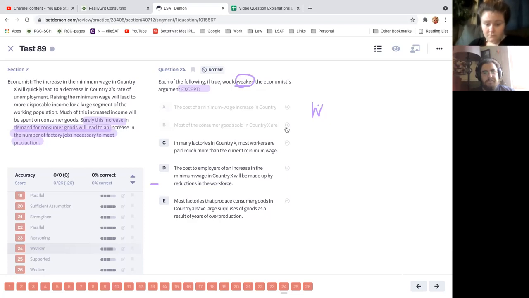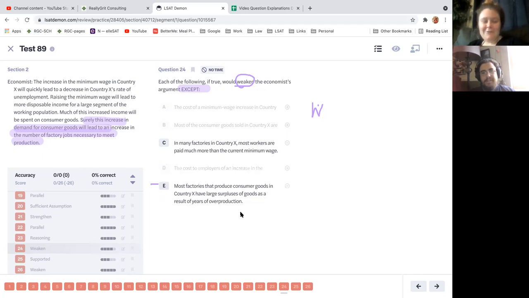D, the cost to employers of an increase in the minimum wage in country X will be made up by reductions in the workforce. That, I think, weakens it as well, because the number of factory jobs won't go up. Now we're just going to put more work on fewer people. And then E, most factories that produce consumer goods in country X have large surpluses of goods as a result of years of overproduction. I think the implication there is that the jobs won't go up to meet demand, because demand was already exceeded and they're going to have to work through the backed-up supply.